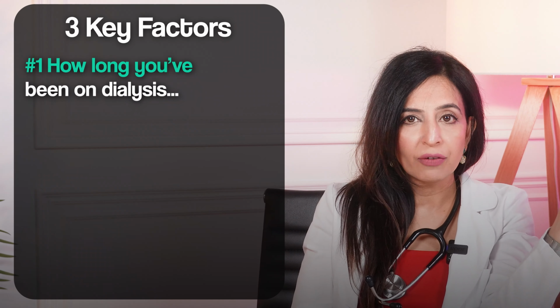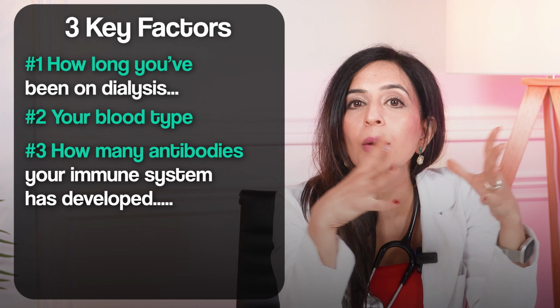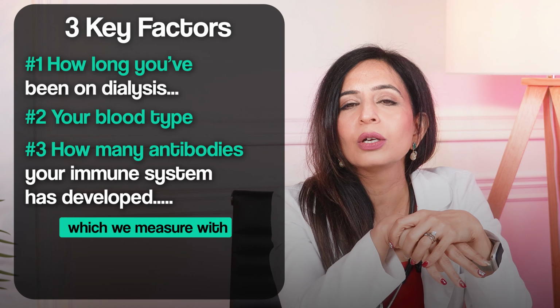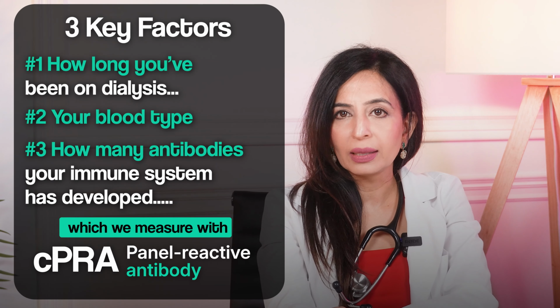Number 1, how long have you been on dialysis? Number 2, your blood type. And number 3, how many antibodies your immune system has developed, which we measure with something called PRA or panel reactive antibody. Now let's start and explain these one by one.